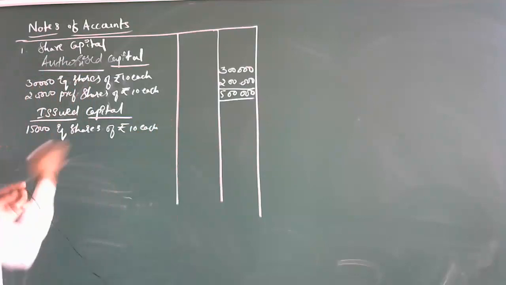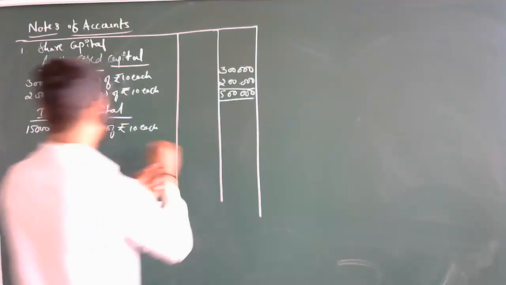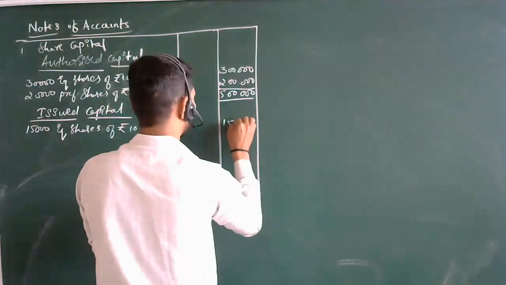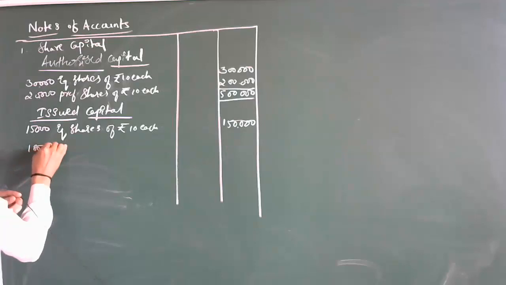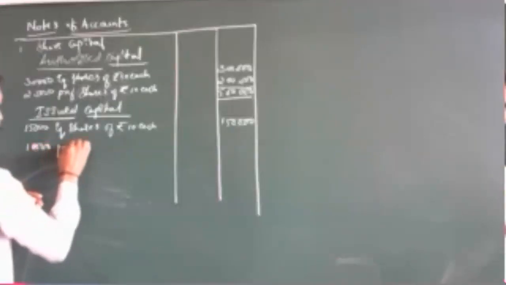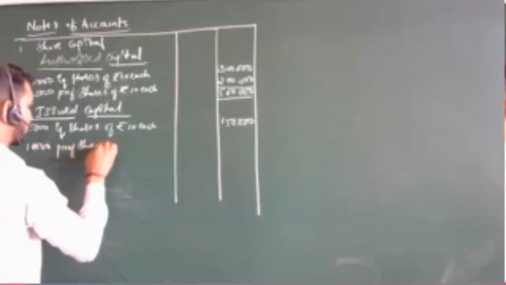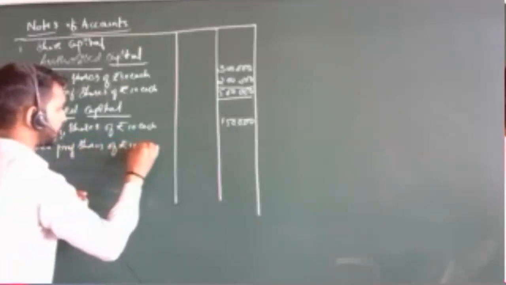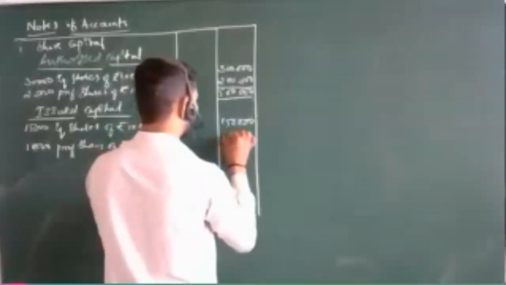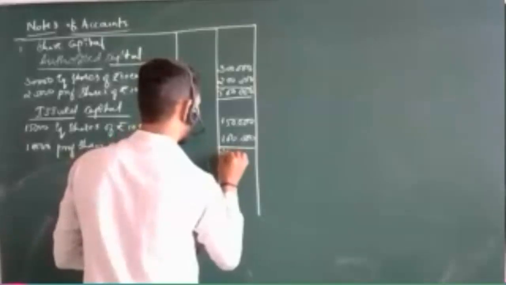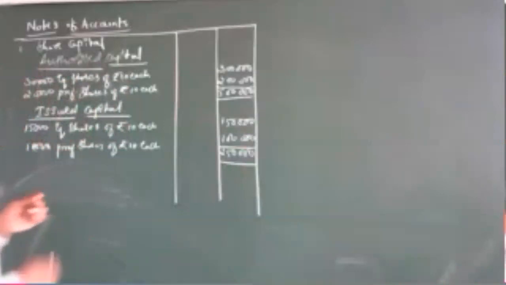What is the cost here? 15,000 into 10, 1,50,000. Next, 10,000 preference shares of rupees 10 each. 10,000 into 10 means 1 lakh. So what will be the final answer? Issued capital is 2,50,000. Done. This is the issued capital.